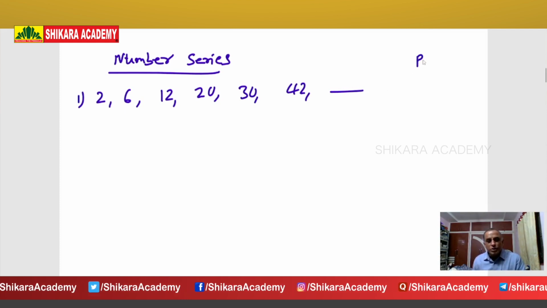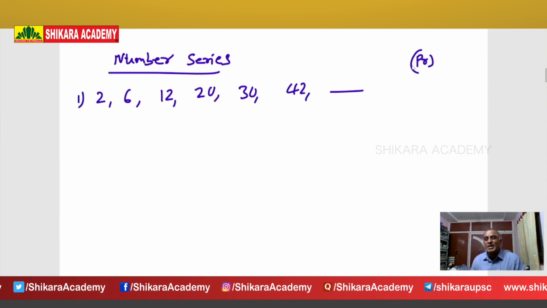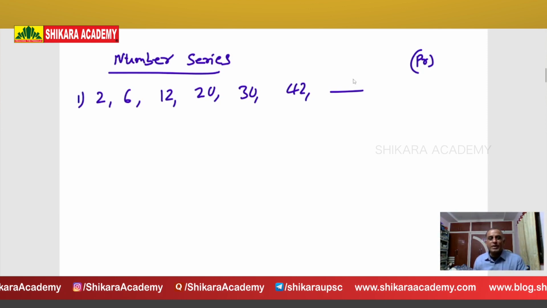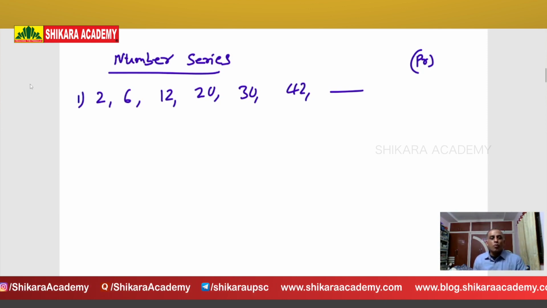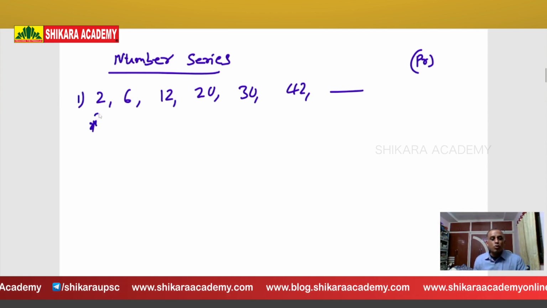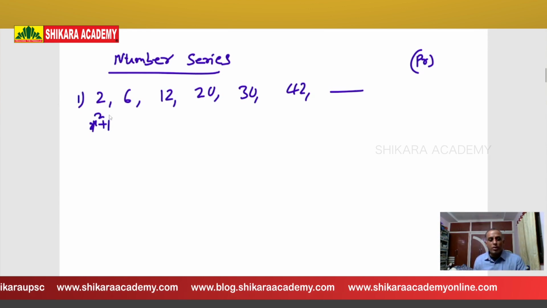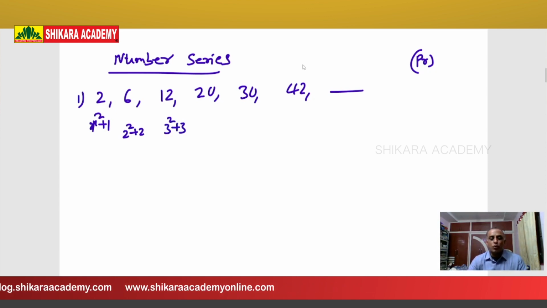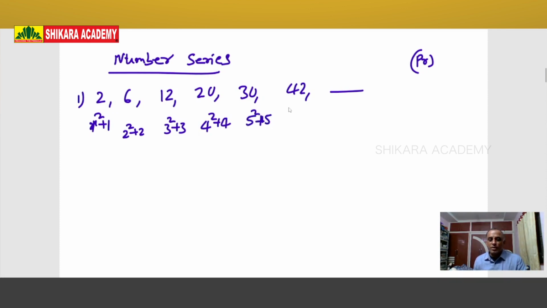If it is a preliminary examination or Group 2 or any other competitive examination, they will give 4 options also. Out of 4 options, you should find the correct answer. So what is the right answer? Each number is in the form of x square plus x. 2 is 1 square plus 1. 6 is 2 square plus 2. 12 is 3 square plus 3, 9 plus 3. 20 is 4 square plus 4. 30 is 5 square, 25, plus 5.